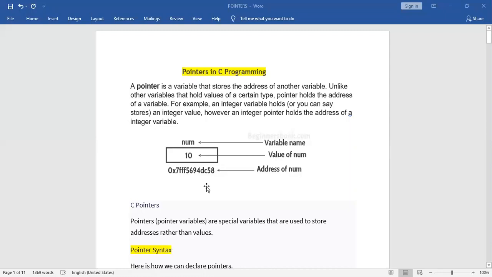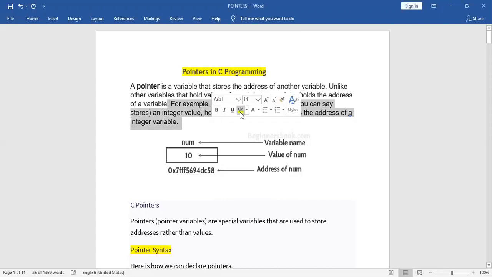For example, an integer variable holds an integer value. An integer variable holds what type of value? Only integer value. An integer pointer holds the address of an integer variable. For example, here it is. An integer variable holds only integer values. However, an integer pointer holds the address of an integer variable.